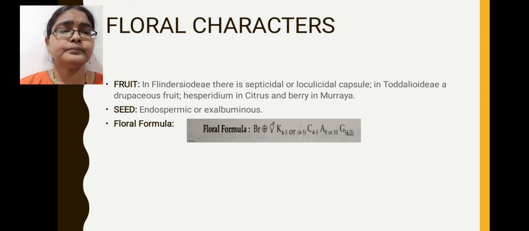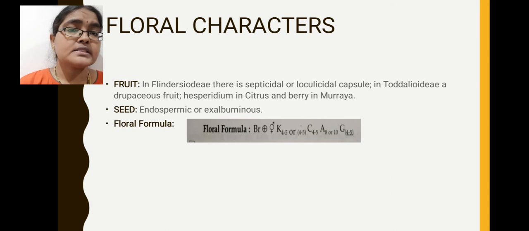Androecium consists of stamens. Here the number of stamens varies greatly. In tetramerous flowers 8 in number, which are arranged in 4 plus 4 manner. In pentamerous flowers stamens are 10 in number, which are arranged in 2 whorls, each whorl consisting of 5. G means gynoecium. Here the number of carpels ranges from 4 to 5, so the number of carpels is mentioned as 4 or 5.